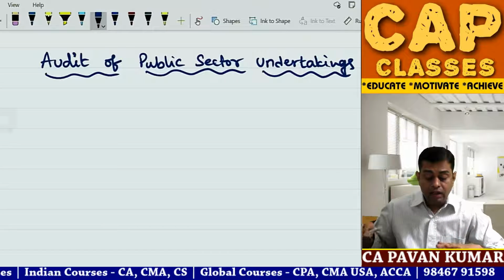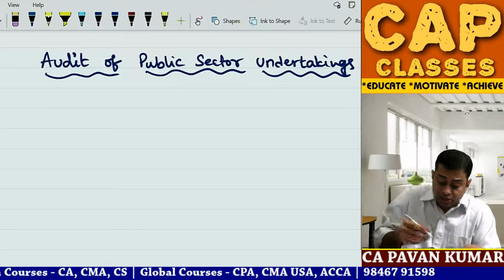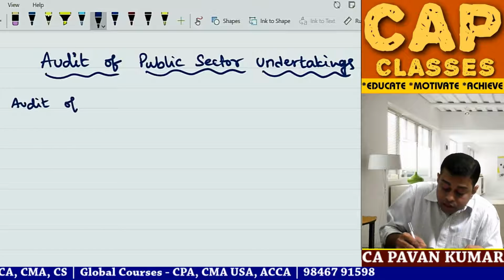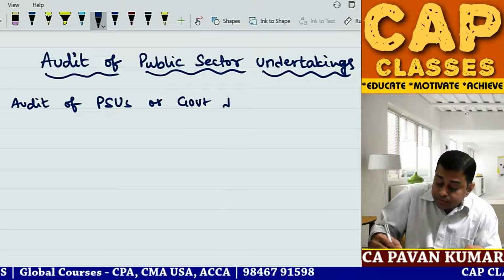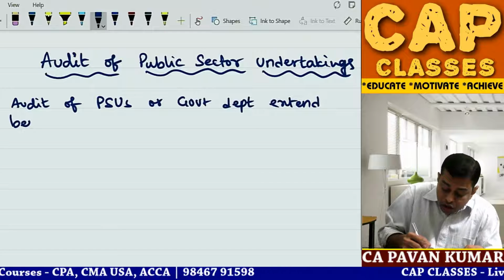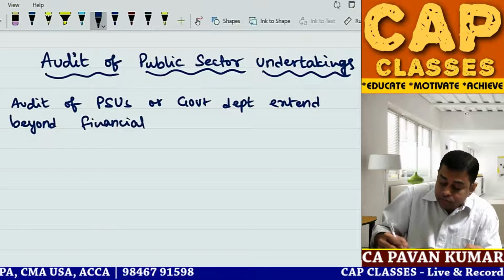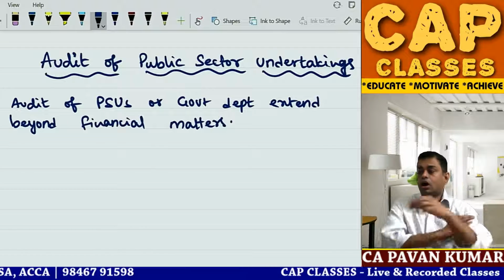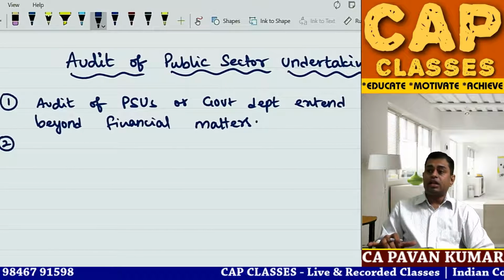Even though you are the auditor appointed to conduct audit of financial statements, write down point number 1, some basic understanding: audit of PSUs or government departments extends beyond financial matters.